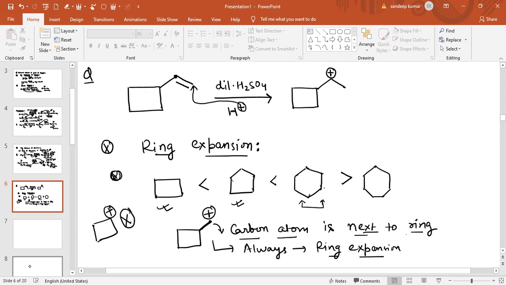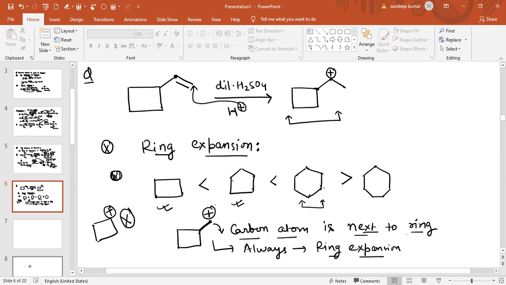Why? Ring expansion can happen only when the positive charge is present just outside the ring, on the carbon atom that is just next to the carbon of the ring, like this. So if the positive charge is present on a carbon atom in the ring, then ring expansion will not take place. Now see what happens there. As you can see, are there any chances of ring expansion in this compound? Yes, because this is the ring, and this is the carbon atom which is next to the ring and also has a positive charge.